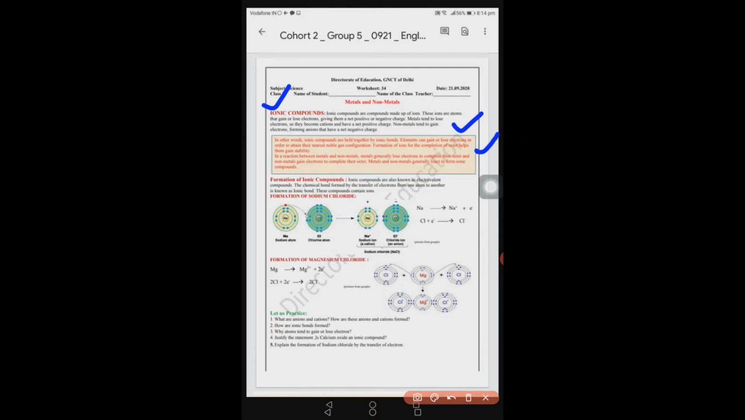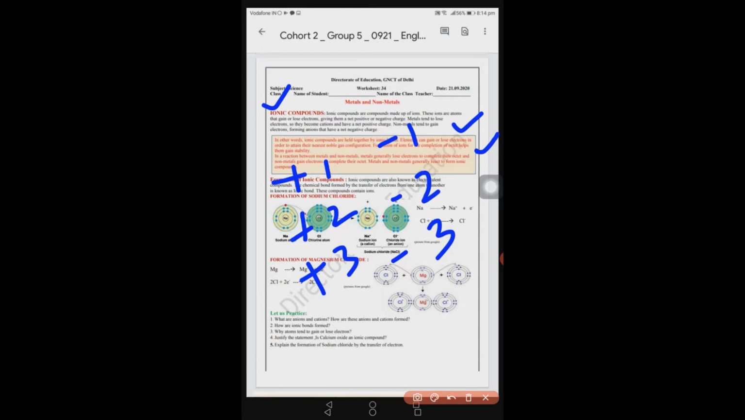In a reaction between metals and non-metals, metals generally lose electrons because they have extra electrons. They have the valency of +1, +2 or +3. And generally the non-metals gain electrons. They have basically the valency of -1, -2 and -3. So they form the bonding between them.